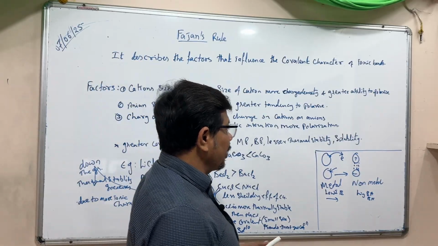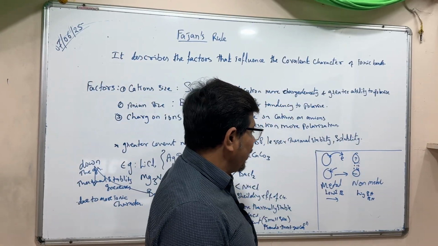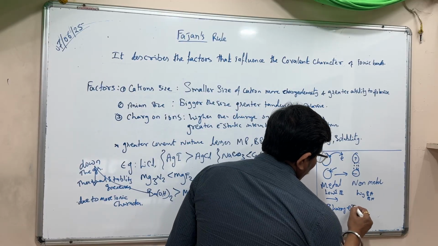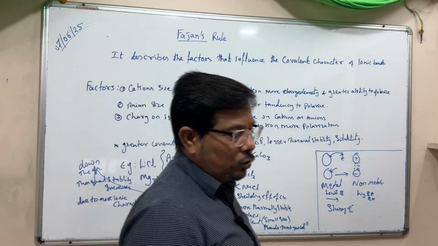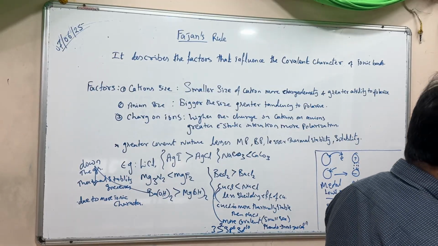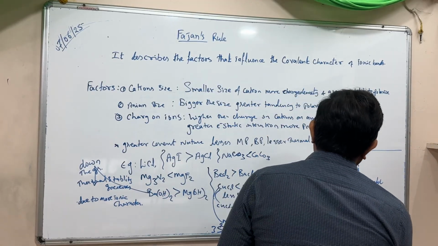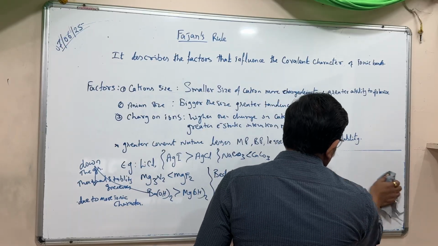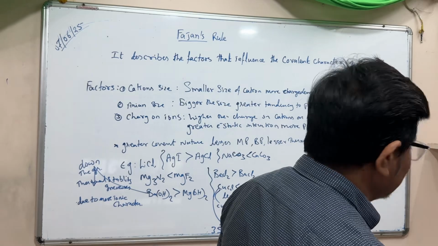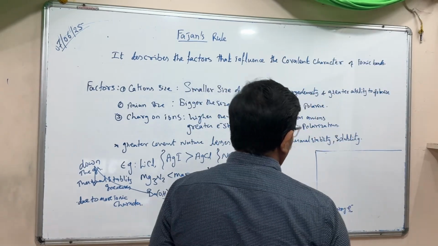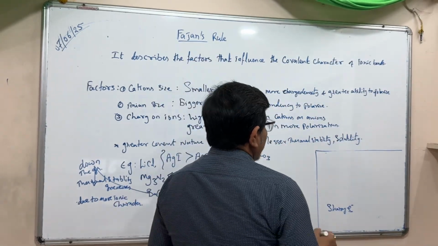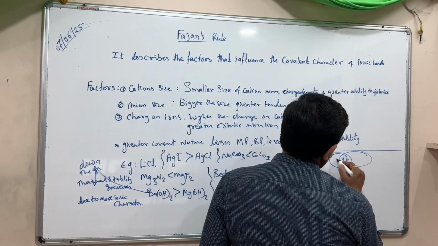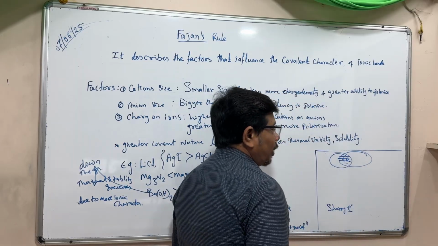Now in a similar way, what is covalent bonding? Covalent bonding means there is a sharing of electrons. In covalent compounds the boiling point, melting point, and solubility are very low, unlike ionic compounds where solubility and thermal stability are high because of strong electrostatic force of attraction. In a covalent bond, overlapping of orbitals takes place, and such bonding is called covalent bonding.